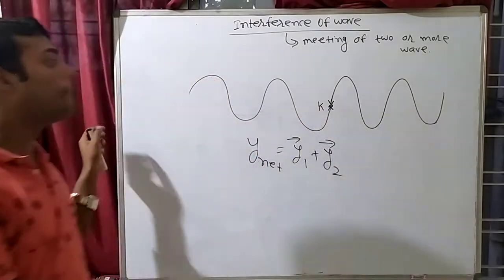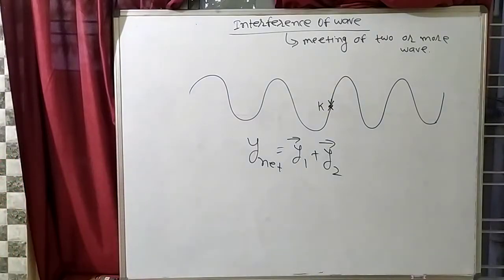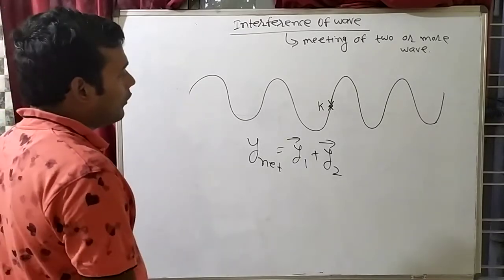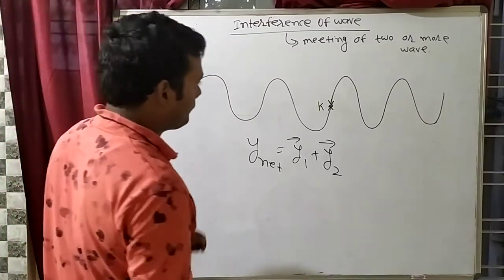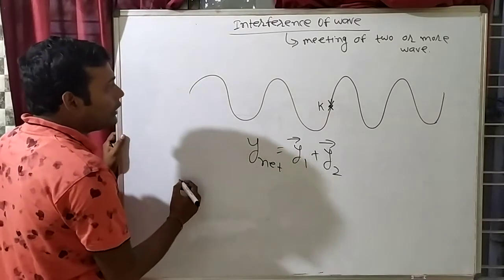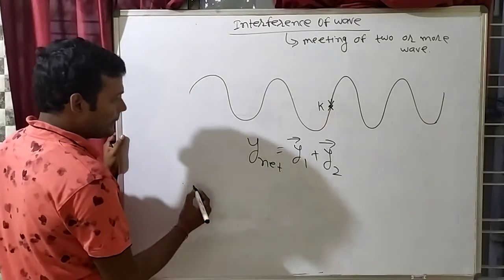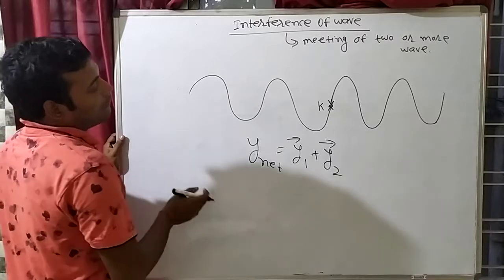That means we have to see the vector displacement. What we have to see? We have to see the vector displacement. For example, suppose that one wave is coming like this.